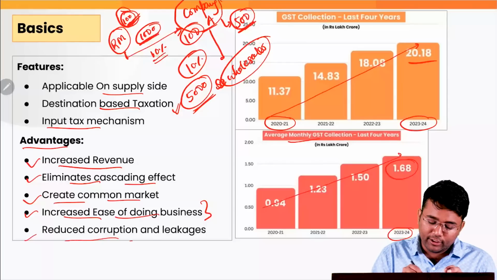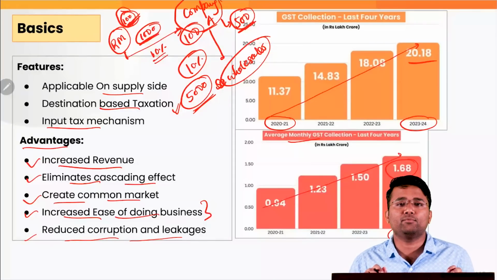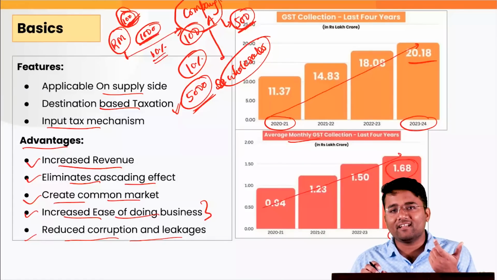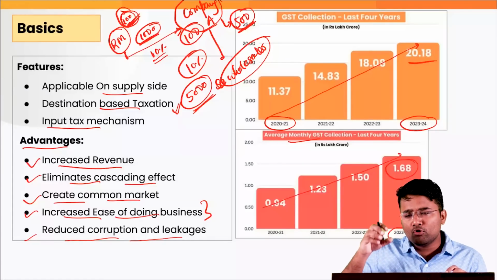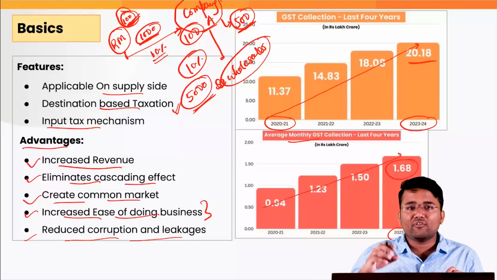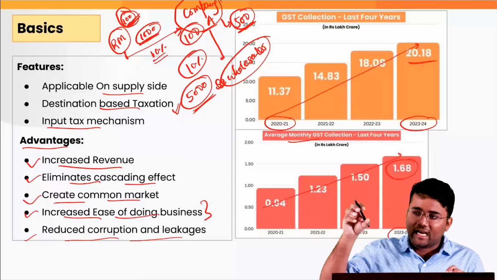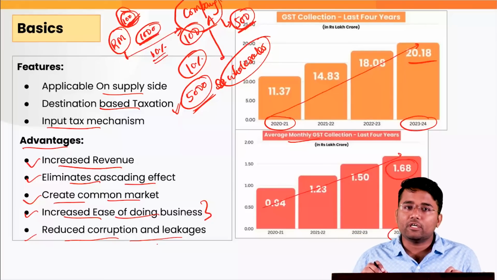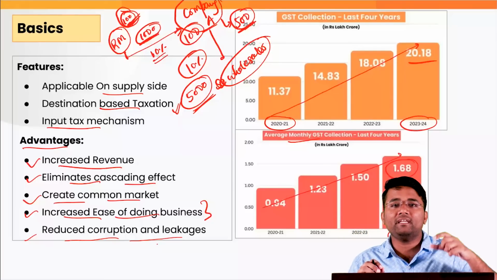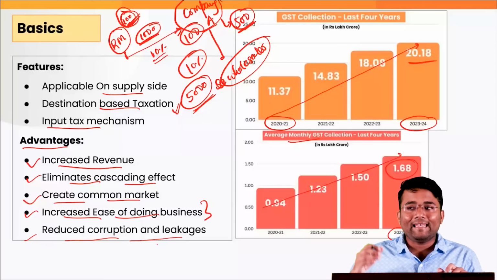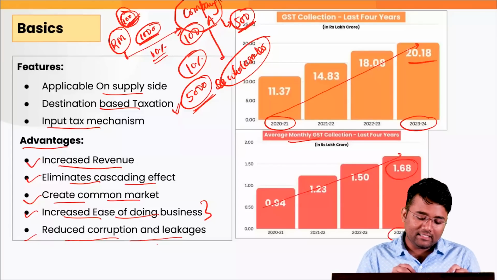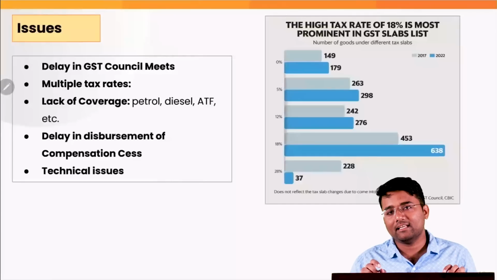Also, it helped in reducing corruption as well as leakages, because earlier when there were large taxes, there was some kind of inspector raj also, and a lot of taxes were actually being paid in cash, so a lot of corruption and leakages were happening at various stages. However, due to the technological integration that everyone has to pay GST through the GST portal, less human intervention is there. It is helping in ensuring that there are fewer leakages as well as less corruption.